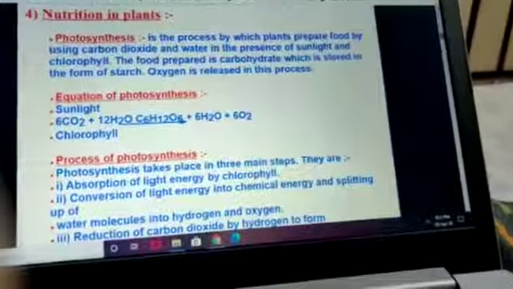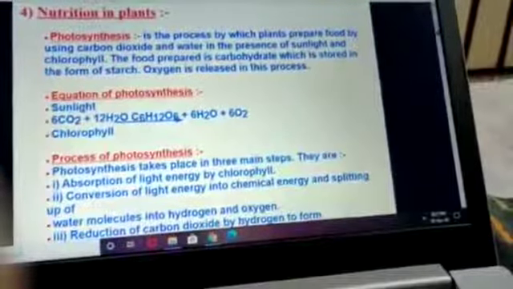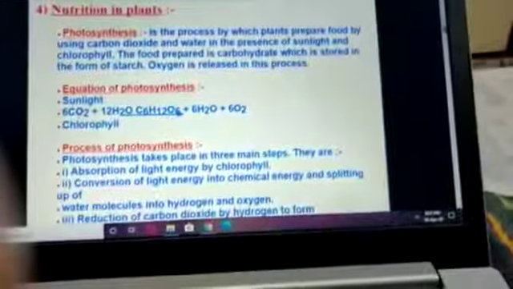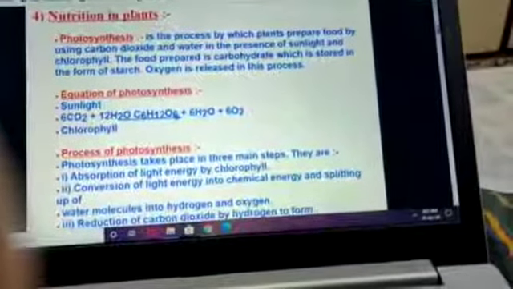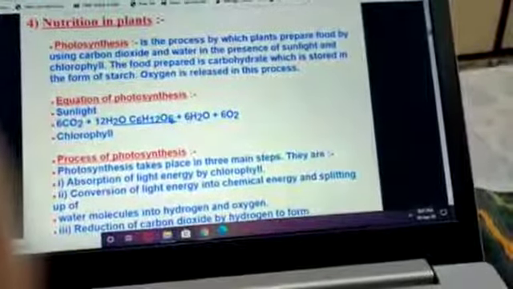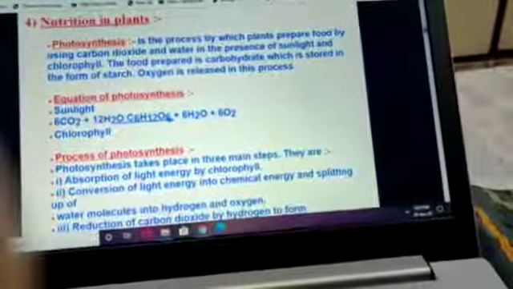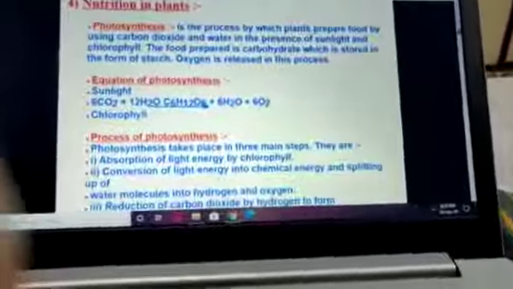Sometimes the question may be asked, write the chemical equation of the process of photosynthesis. So you just remember, carbon dioxide and water when combined in presence of sunlight and chlorophyll, glucose is formed, water molecules or vapors are liberated as well as oxygen is also liberated.